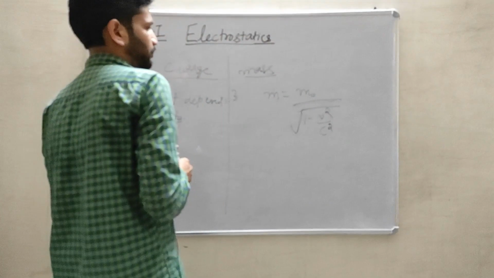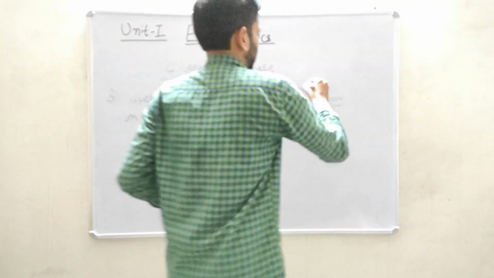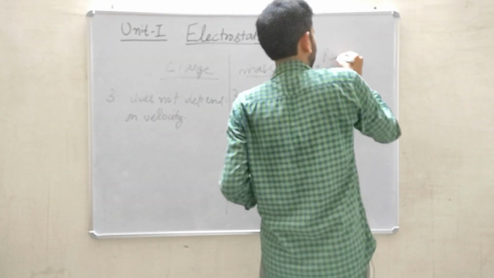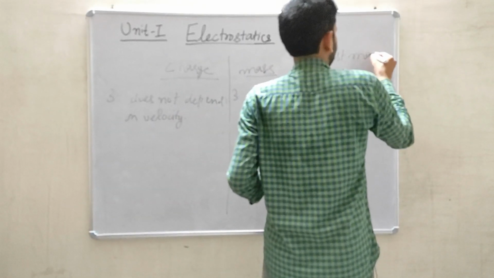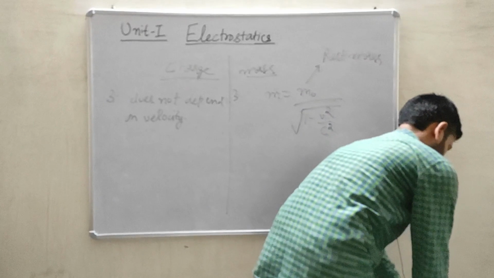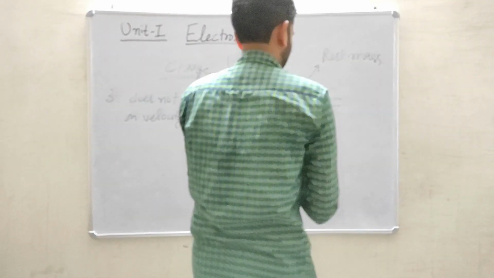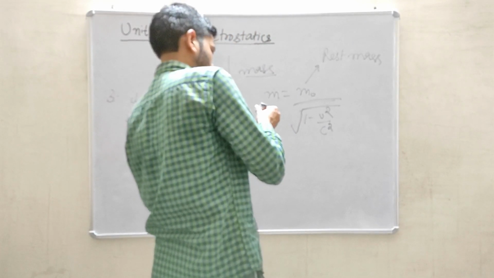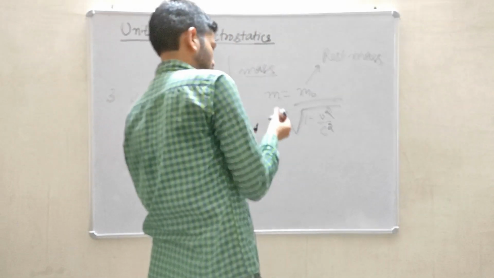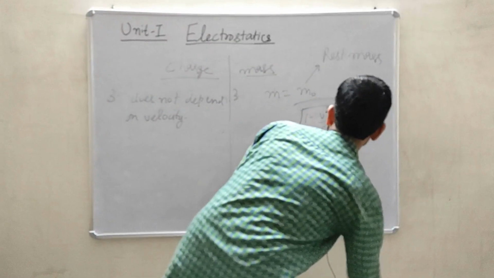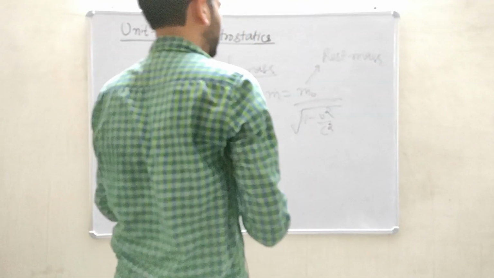graduation. So here m naught represents the rest mass, while v represents the velocity of particle, and this c represents the velocity of light.